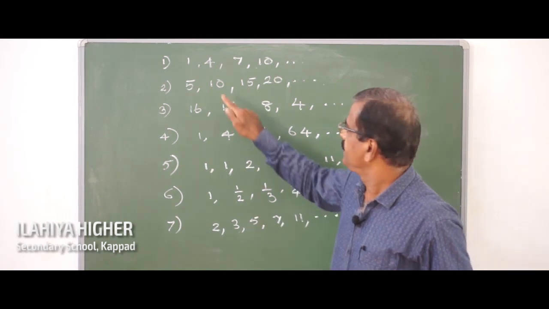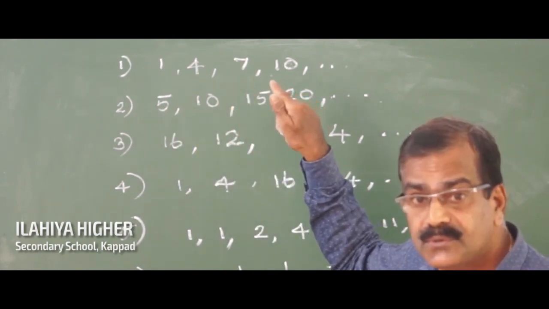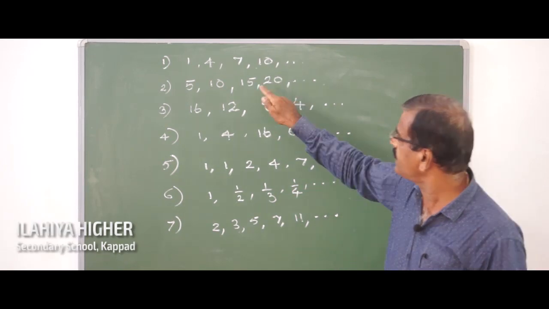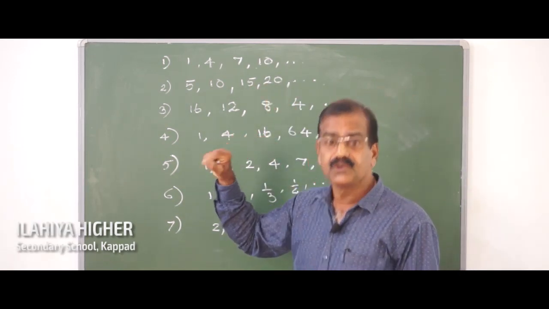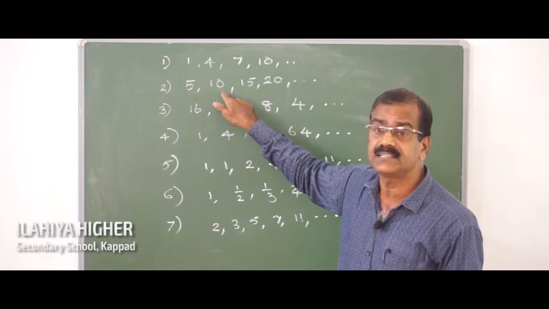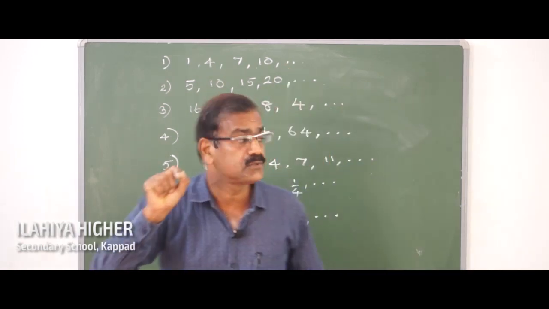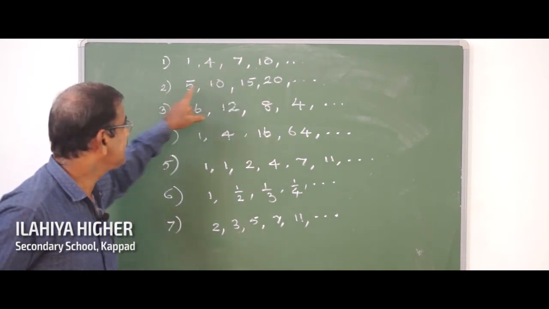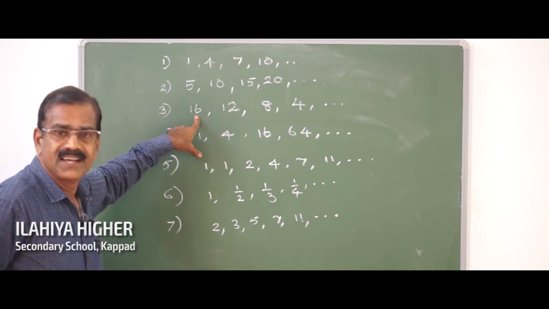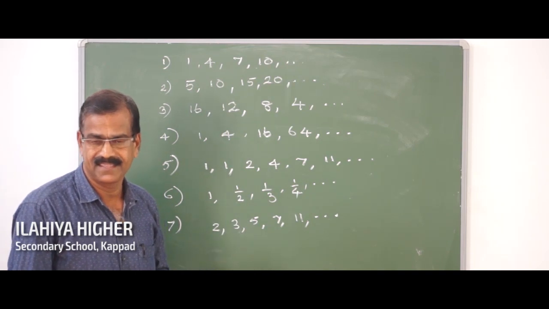Yeah, 5. Here 5 is the first term and 5 is added to this 5 in order to get the second term 10. And what about the third term 15? 15 is got by adding again 5 to this second term. Then the fourth term is got by adding 5 to the third term 15. So that is how this sequence is got. Here also we have added a particular number.